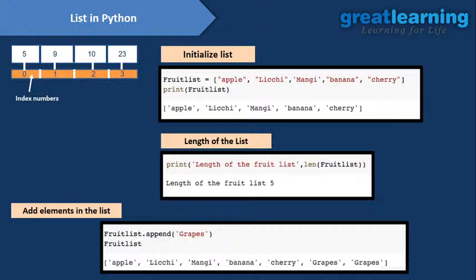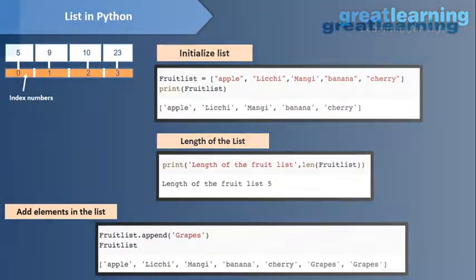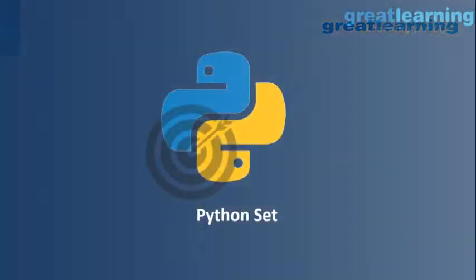And if you want to see the length of the list, yes, you can do that using the length function. And if you want to add something to your list, how can you do that? To add something to your list you use the .append function. So here I want to append grapes to my list. What I did is the variable name of the list, .append, and then the data I want to append, that is grapes. Then I print my variable, fruit list. So this is very easy with Python using a list.